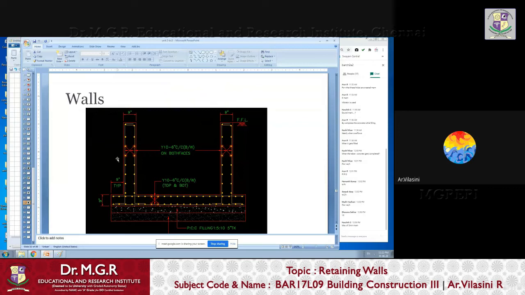So walls are very simple. You make this a retaining wall by just cutting it, just part of the wall. The sections are very similar. If you look at the sections, they do not differ much from each other. But understand the idea of how to do the reinforcement. Right?